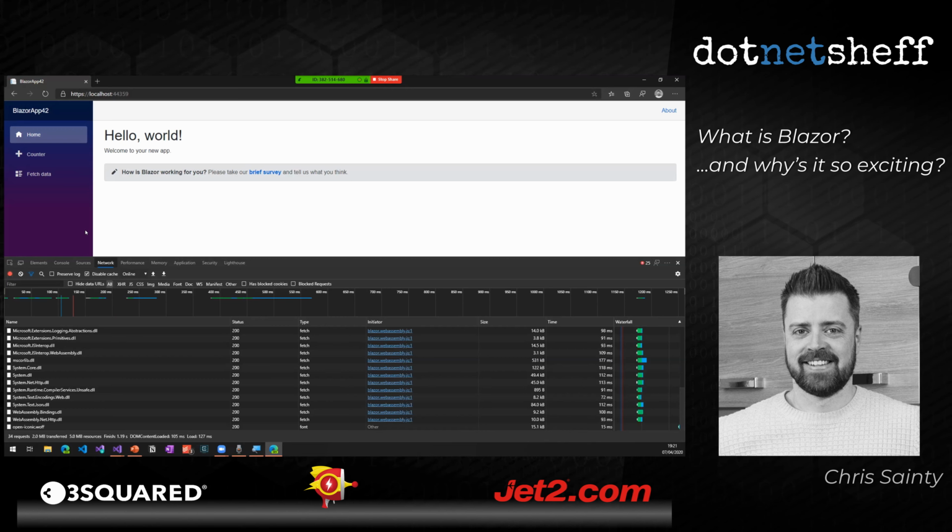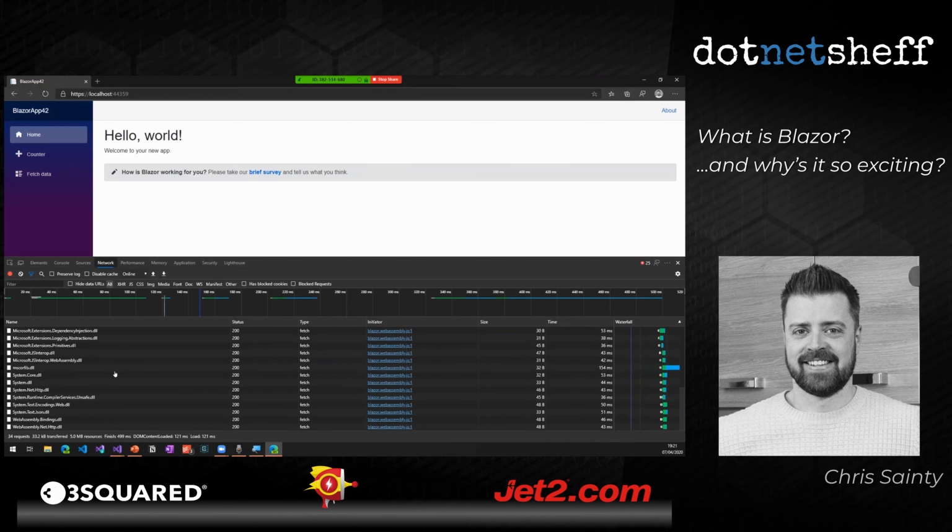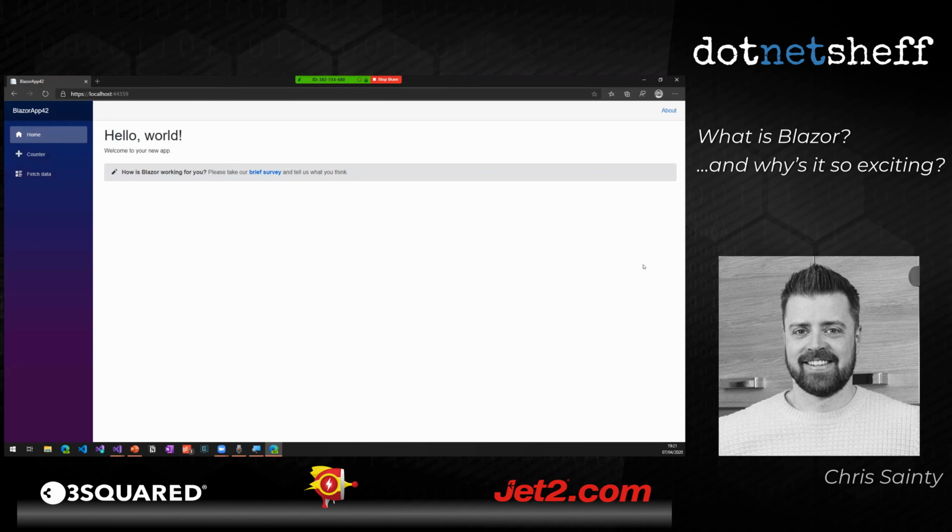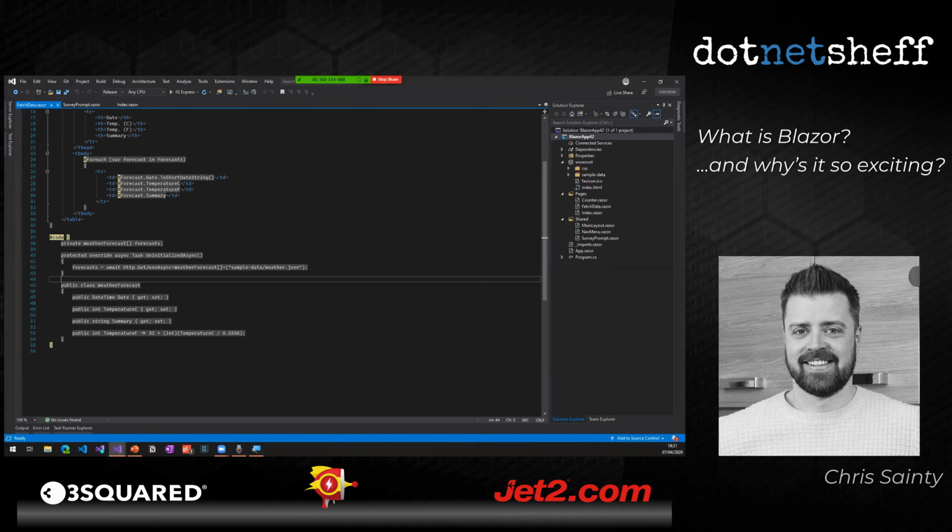So that's really impressive. And in fact, if I enable caching again and refresh, you'll notice that now I'm only transferring 33K. And that's because a lot of those DLLs and that WASM runtime and stuff can be cached by the browser. So while there can be a bit of a cost up front, it gets cached. It's a pay once cost. And we can mitigate that through things like CDNs and stuff like that longer term. So it's a quick whiz round the Blazor WebAssembly template and what we get out of the box there. So I'm going to just jump back onto the slides now.